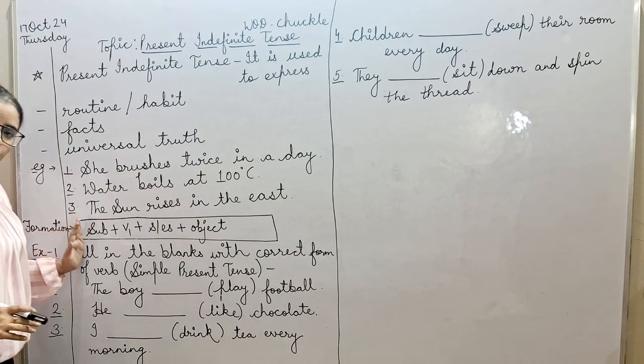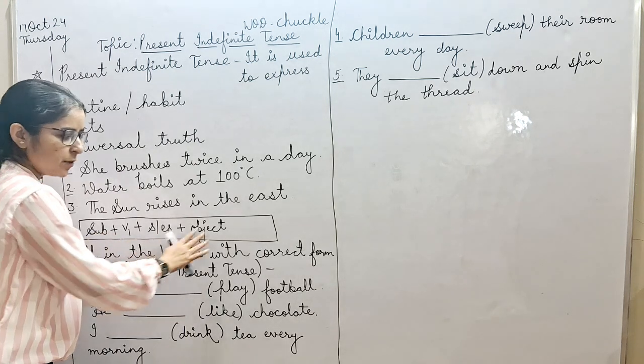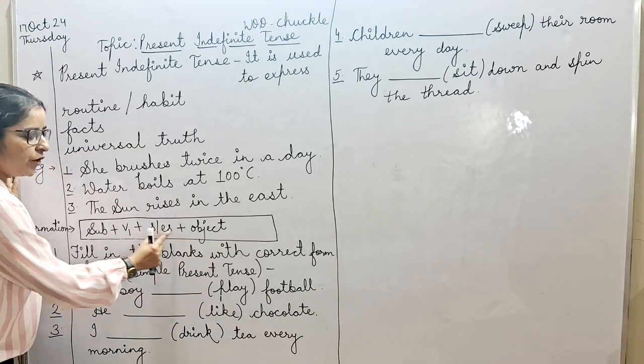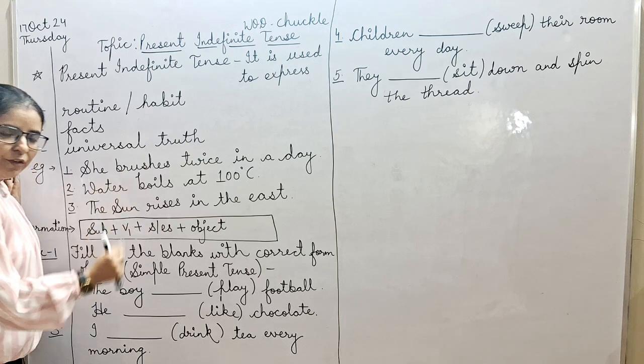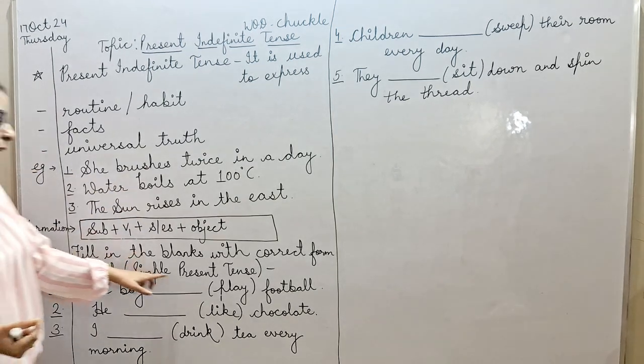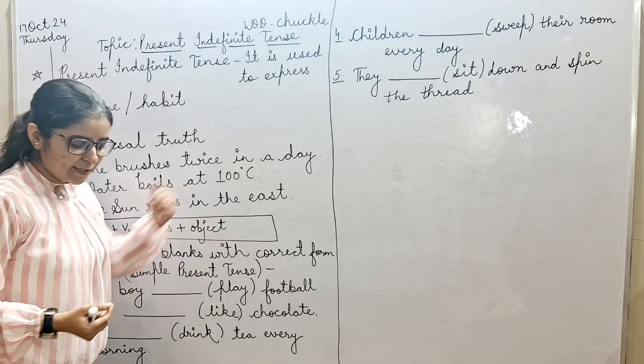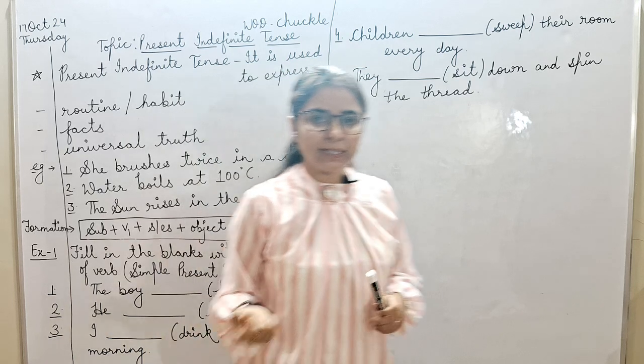Formation. This is the most important part of this video. Subject plus V1 plus S or ES plus object. With V1 we use S or ES. Exercise 1. Filling the blanks with correct form of verb, simple present tense. Let's understand where do we use S or ES.